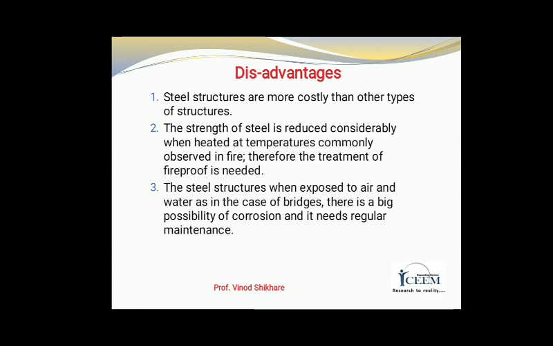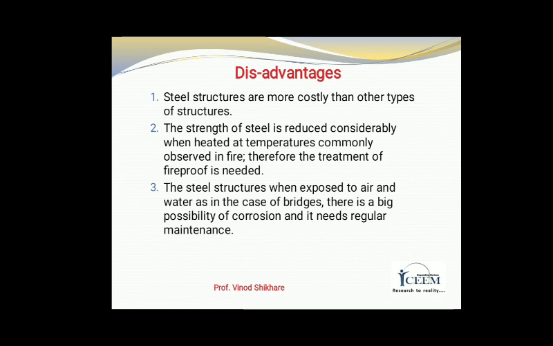The disadvantage of steel is that it is very susceptible to corrosion. Steel members are prone to corrosion, therefore they require frequent treatment like painting and other methods for their protection. Steel has a high initial cost.